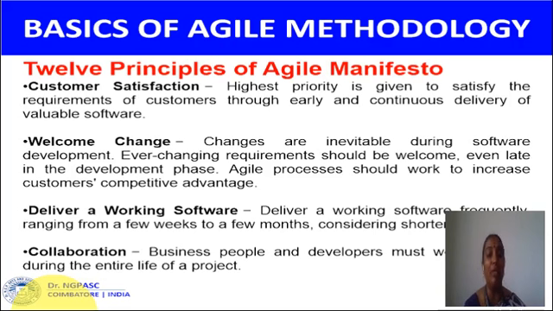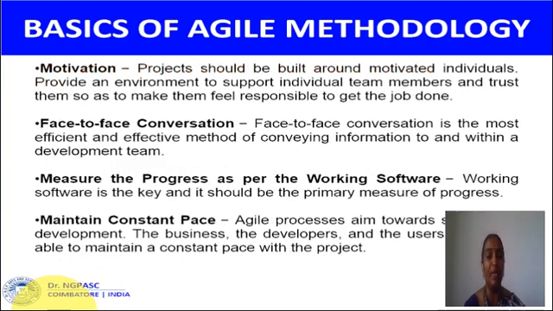Next, collaboration. The business people and developers must work together during the entire life of a project. Next one is motivation. The project should be built around motivated individuals. So each and every member of the project team will be motivated by the project managers. Provide an environment to support individual team members and trust them, so as to make them feel responsible to get the job done. Next one is face-to-face conversation. Every day, the agile team has a meeting. Face-to-face conversation is the most efficient and effective method of conveying information to and within a development team.